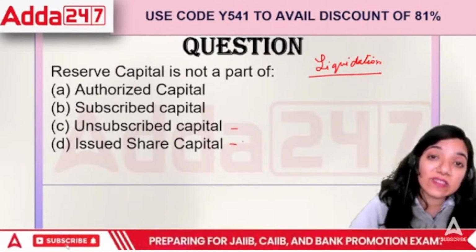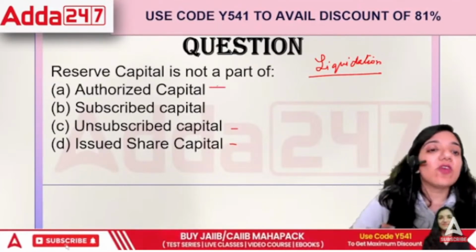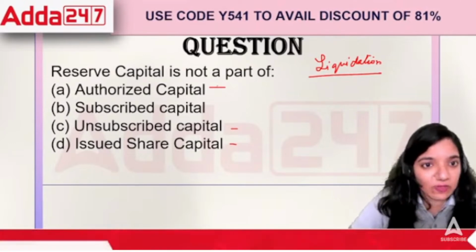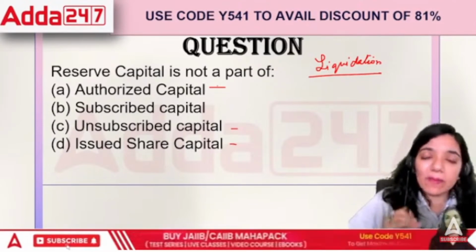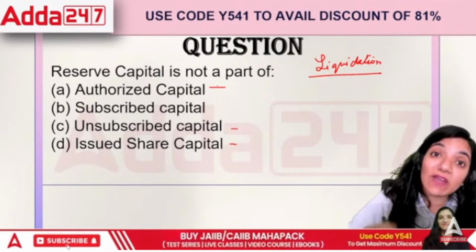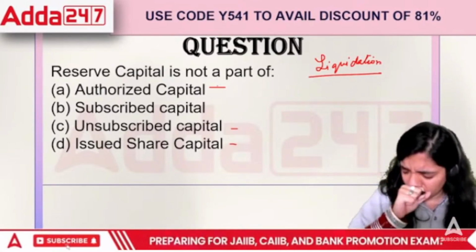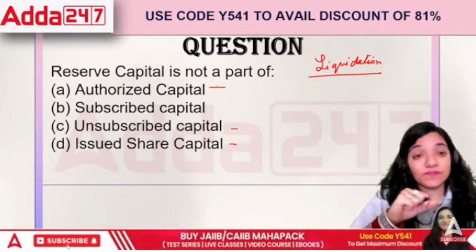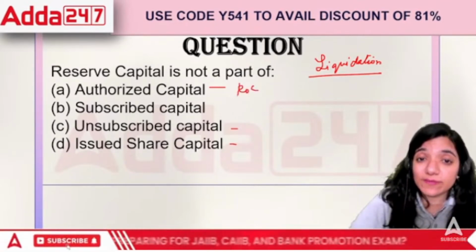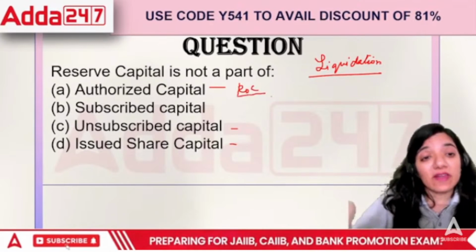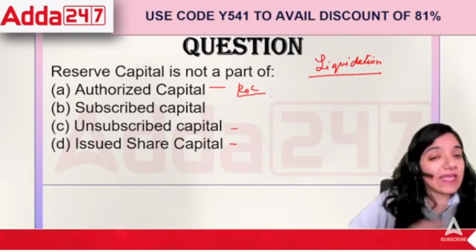If we talk about reserve capital, it is a part of authorized capital, because ultimately you cannot have capital which is not a part of your authorized capital. Authorized capital is the capital for which we have taken permission from the ROC. Till the time we do not take permission from ROC, how can we work? That is what we define as authorized capital. So reserve capital is a part of it in any case.